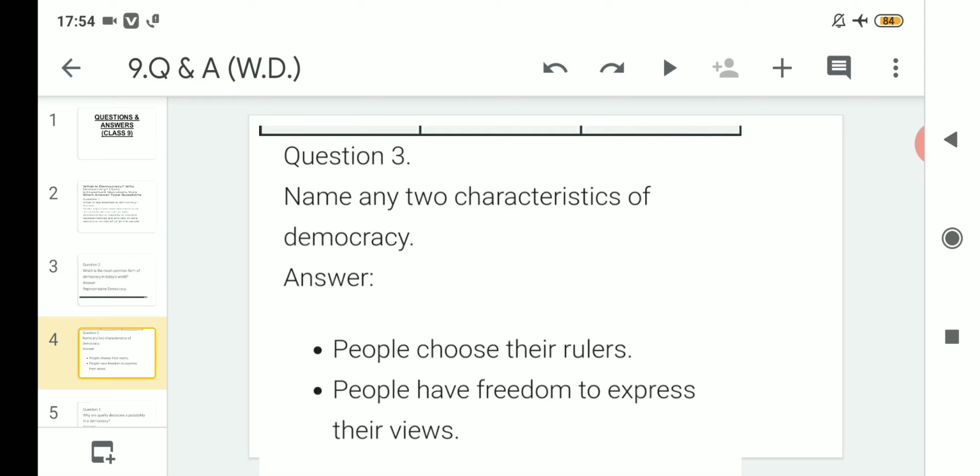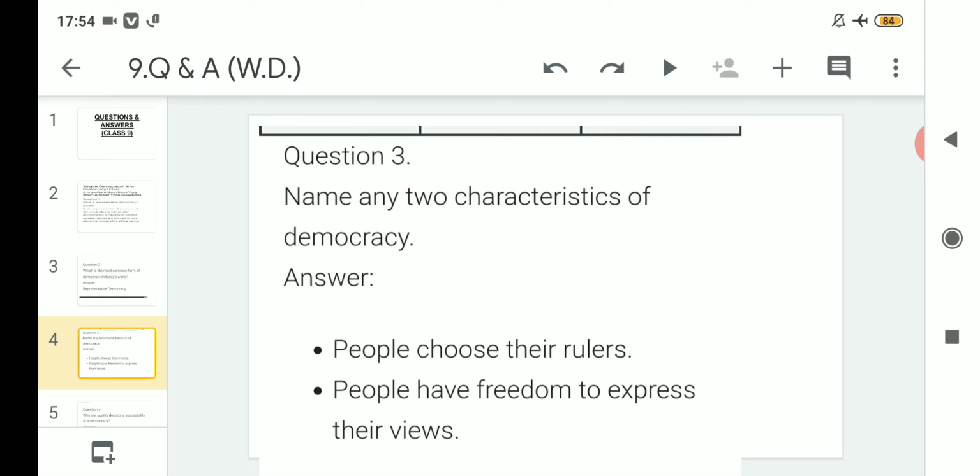Question number 3, name any two characteristics of democracy. The two characteristics of democracy can be, number 1, people choose their rulers, because the first and foremost characteristic of democracy is that people choose their rulers, and they choose their rulers through the right to vote. After that, people have the freedom to express their views.